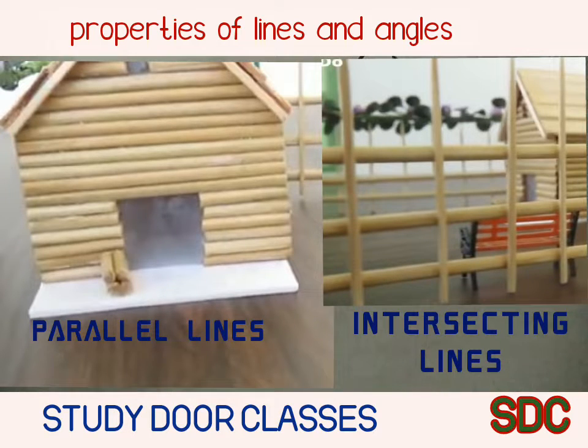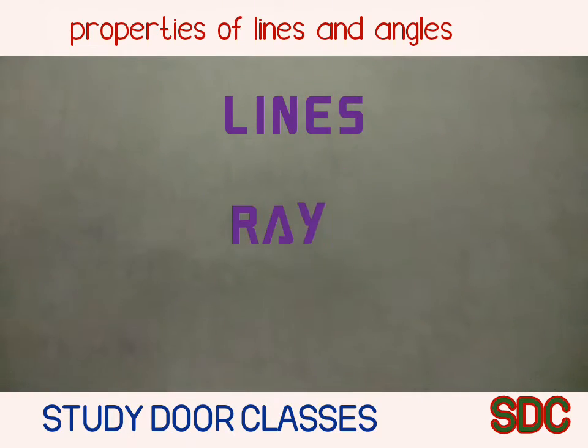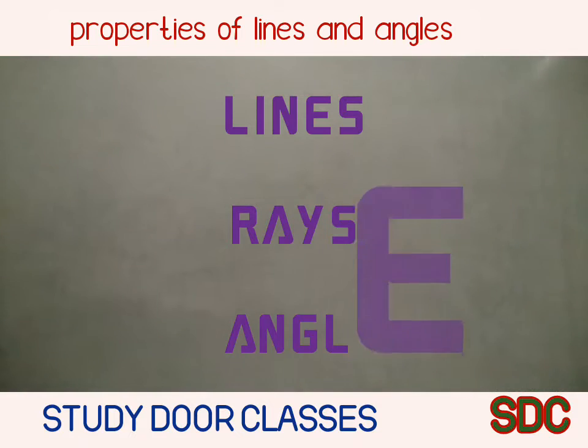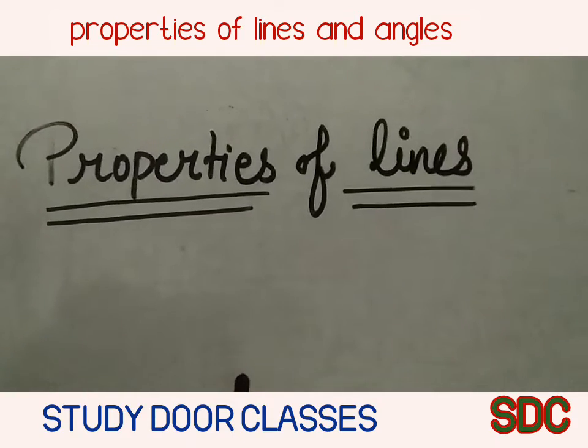No, it is not possible without knowing the properties of lines, rays and angles. Today we will do some basic properties of them, which you have already learned in previous classes. Now we will start the properties of line.